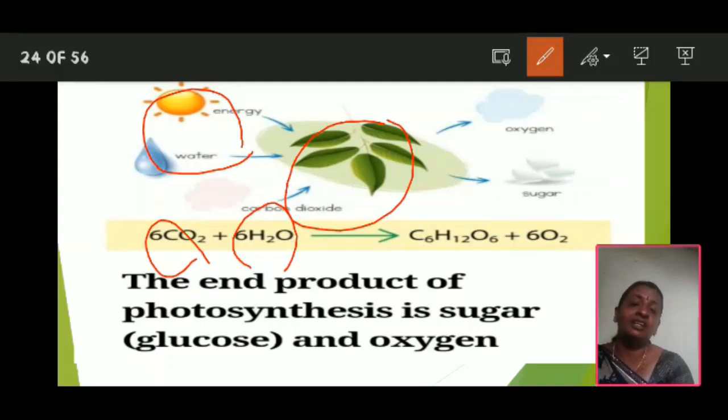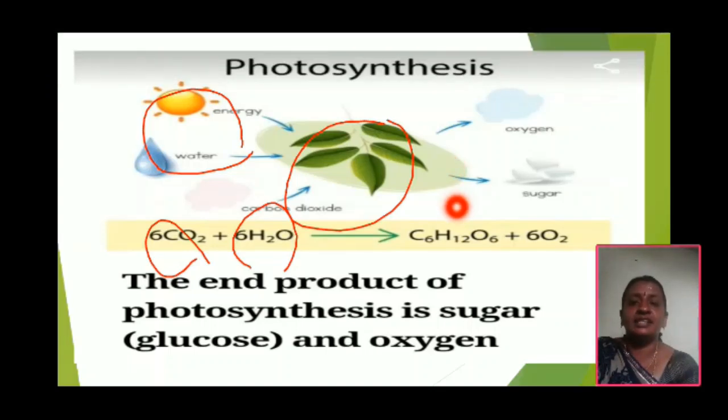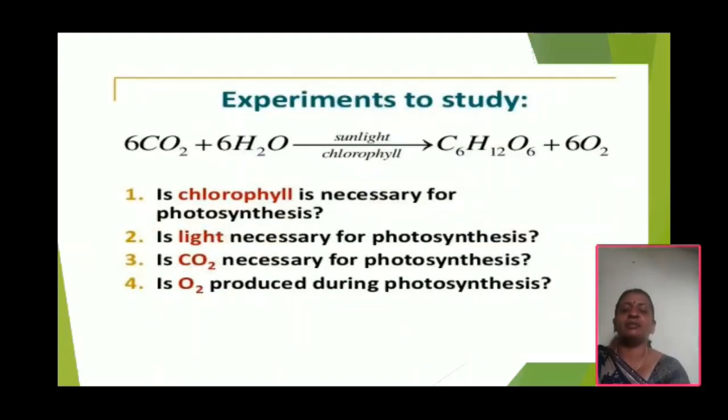And next one, what are the end products of photosynthesis? What are the end products? C6H12O6, that is glucose, and oxygen. These are the end products of photosynthesis. Okay. Now let us learn about each of them in detail.